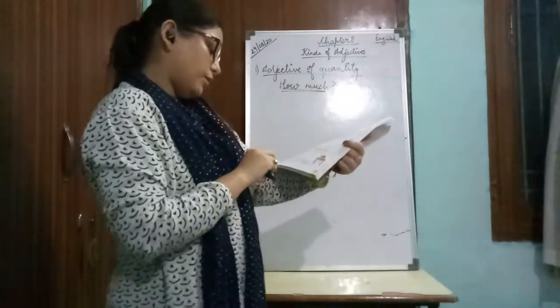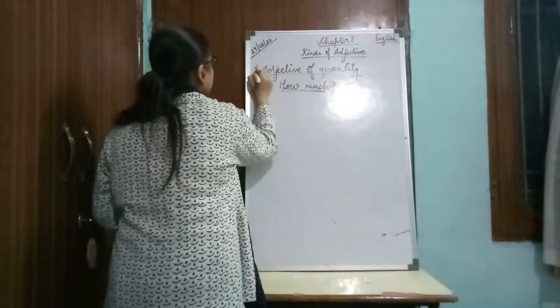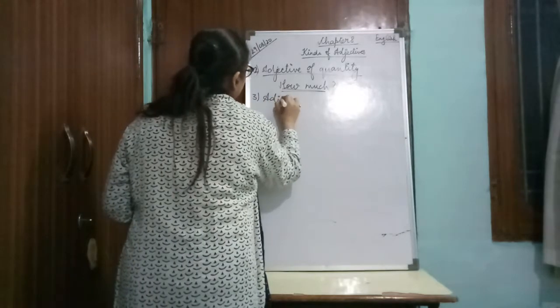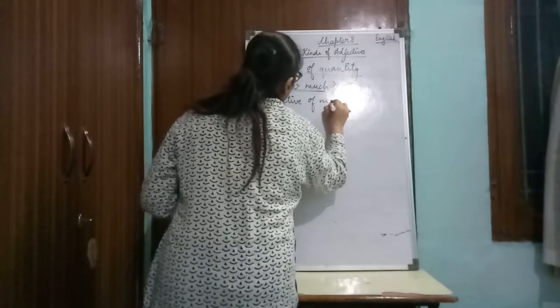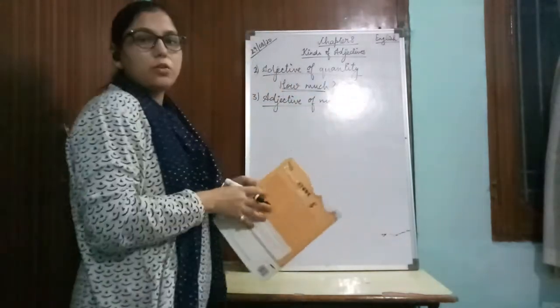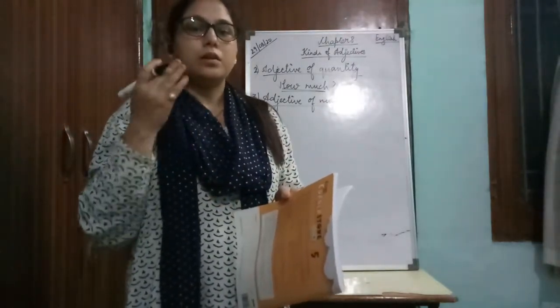Now the next is adjective of number. This is the third type. From the name itself you can understand that these are adjectives which tell the number of a person or thing.